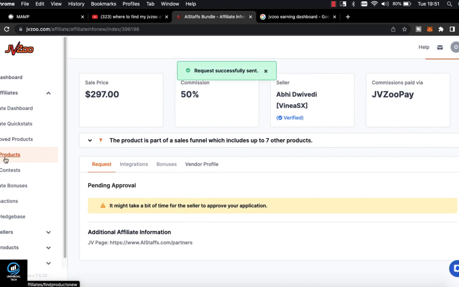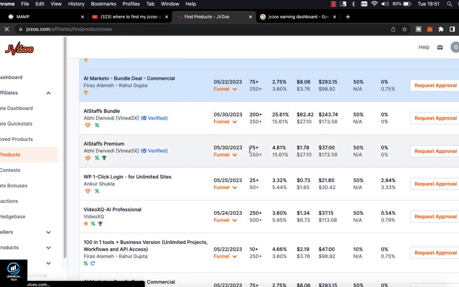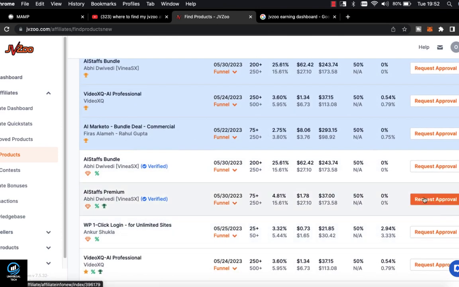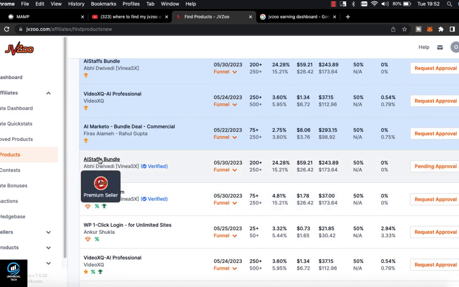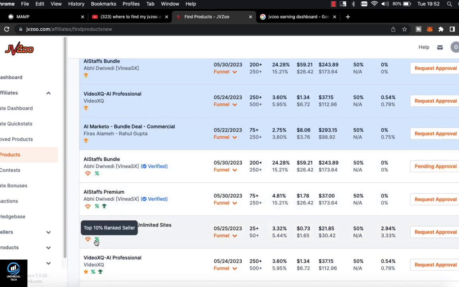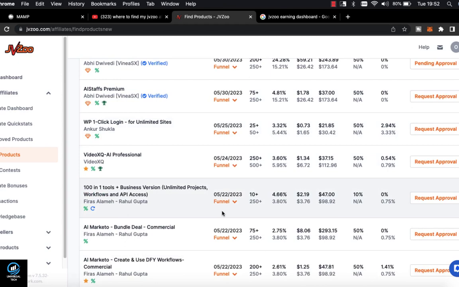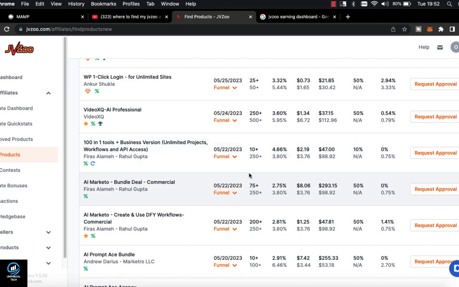That's all. The way I tell you now, you click again, you go back again, you can request for approval again. Another product you can request for approval. Let me refresh this and see what it's telling me here. This product I requested is pending. I have to find another one that is verified or has a funnel. Anyway, with a funnel this is cool and can sell so fast, and you make a big amount of money daily.